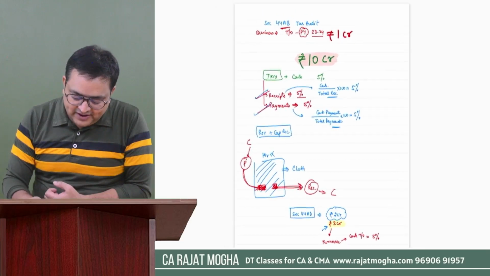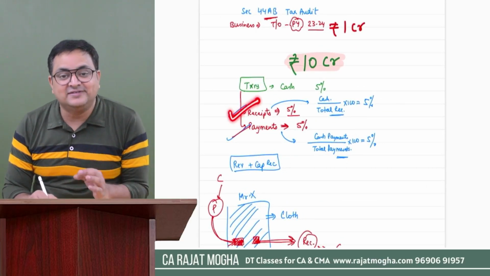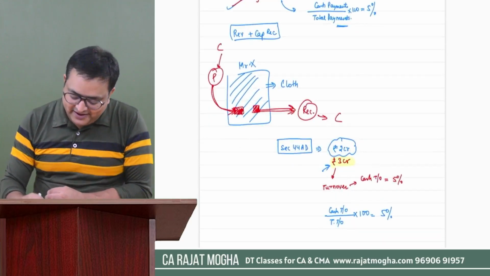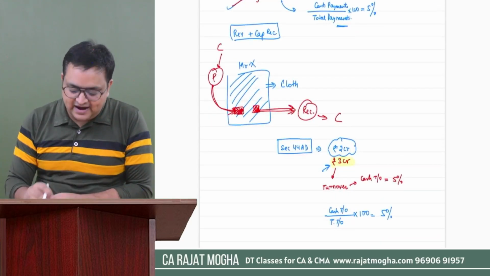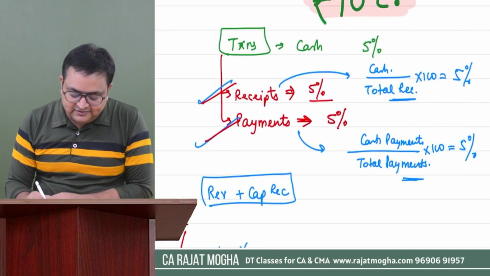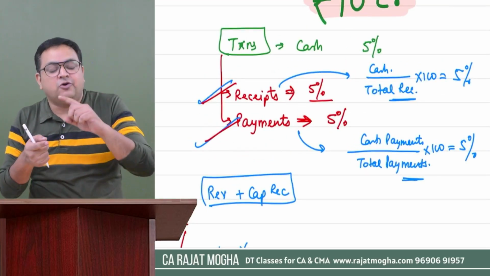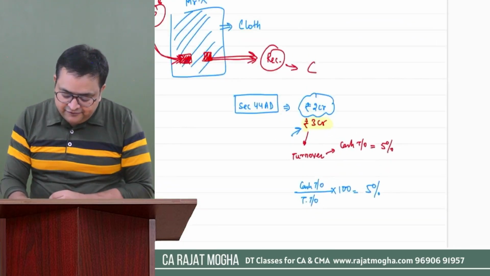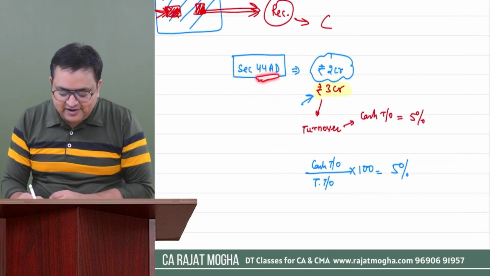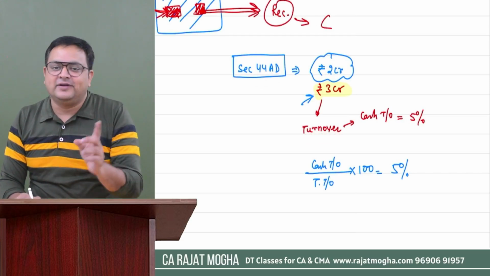In 44AB, we were concerned not just with the receipts, we were concerned with the payments also. But here we are concerned just with the receipts. The second difference is that there we were concerned with both types of receipts and payments, whether on revenue grounds or on capital grounds. But in 44AD, we are concerned just with turnover, which means only revenue income, not capital income.